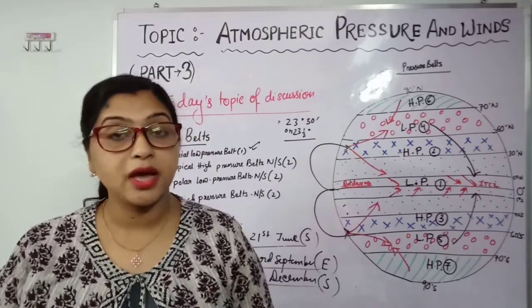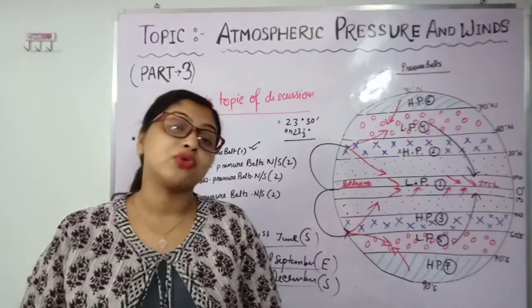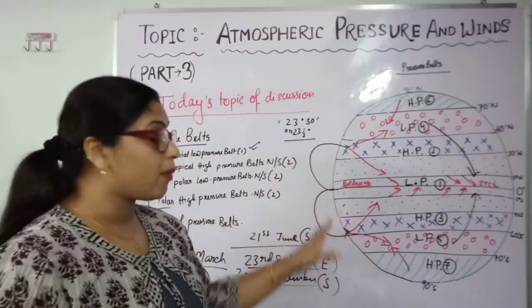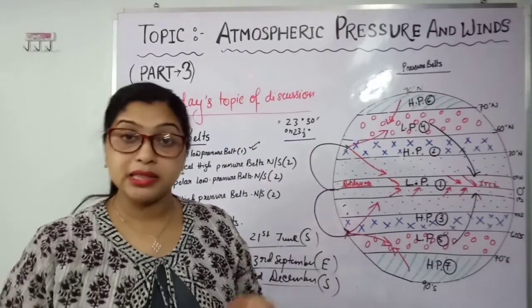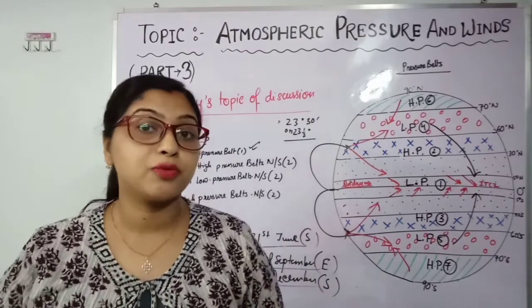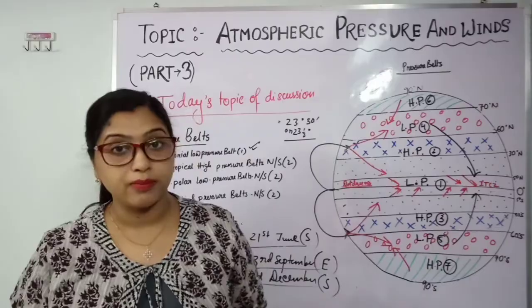One example is the Mediterranean Sea area, the Mediterranean climate zone. It receives winter rainfall through this shifting of pressure belts by the westerly winds. And because of this winter rainfall, citrus fruits like oranges and grapes grow there.